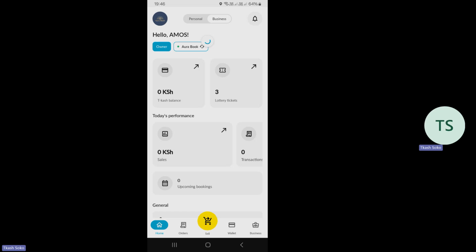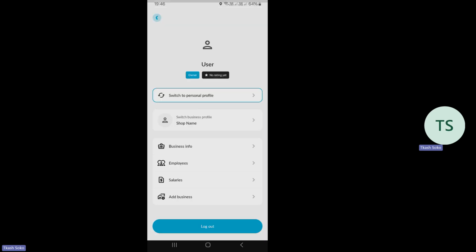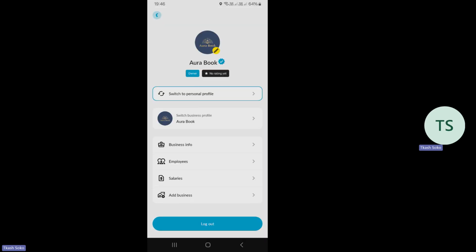So the icon on the top left-hand side is the one you get to tap. So nikitap hiyo icon, inanileta kwa this profile. Yenye inaniambia that this is the Aura book, I'm the owner, there is no rating yet. I can switch the profile, but I don't want to. But sasa, what I want us to come to is the business info. Unakuja hapo kwa business info.